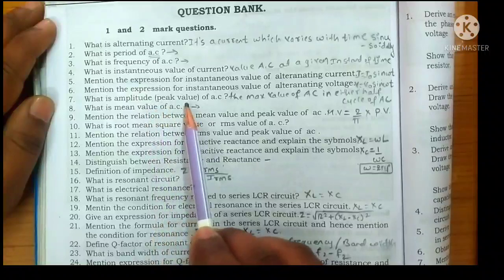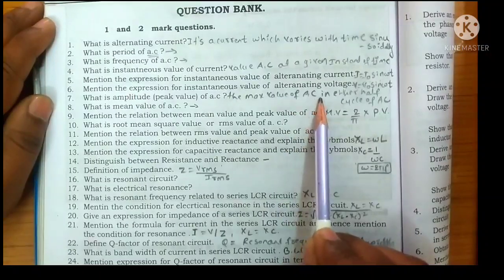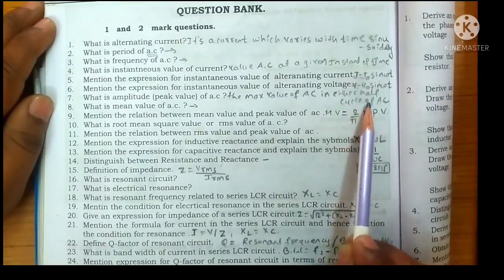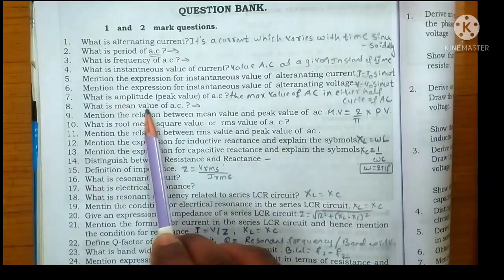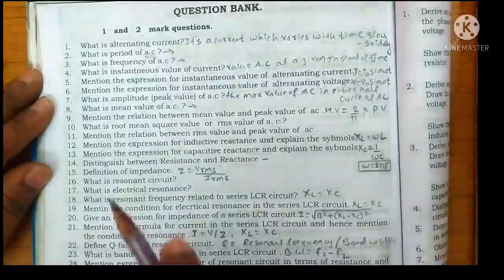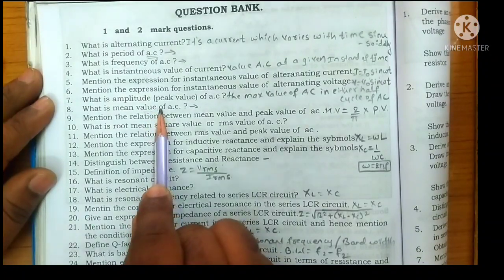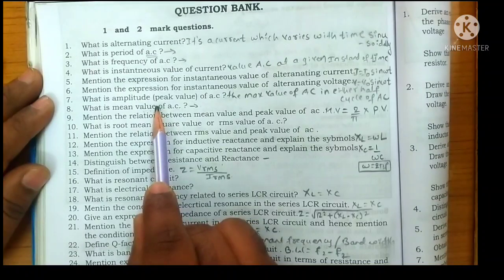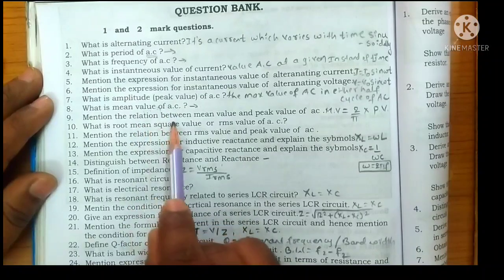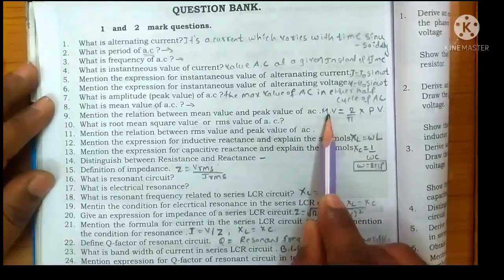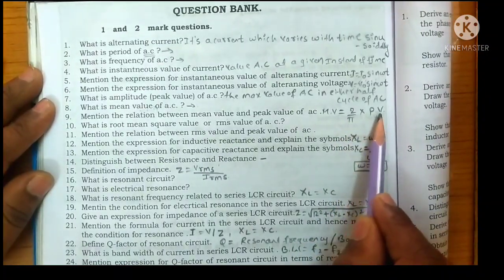What is amplitude or peak value of AC? The maximum value of alternating current in either half cycle of alternating current. What is the mean value of AC? It is the mean of all instantaneous alternating current values taken in either half cycle. Mention the relation between mean value and peak value. Mean value is equal to 2 divided by pi into peak value.